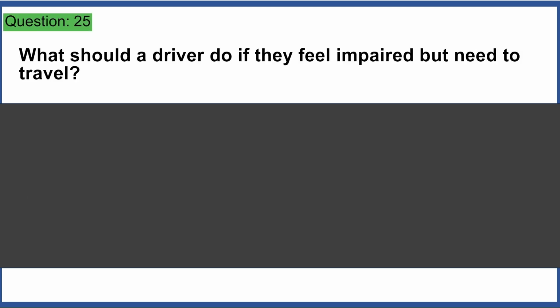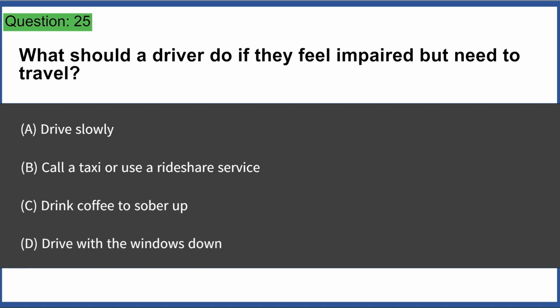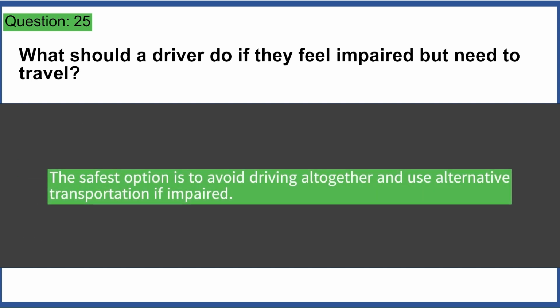What should a driver do if they feel impaired but need to travel? A. Drive slowly. B. Call a taxi or use a rideshare service. C. Drink coffee to sober up. D. Drive with the windows down. Answer B. The safest option is to avoid driving altogether and use alternative transportation if impaired.